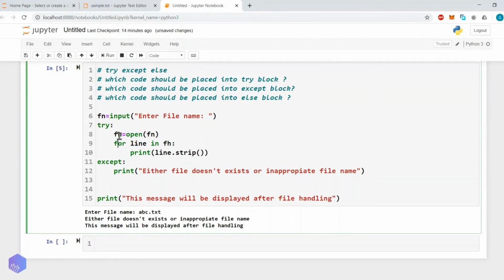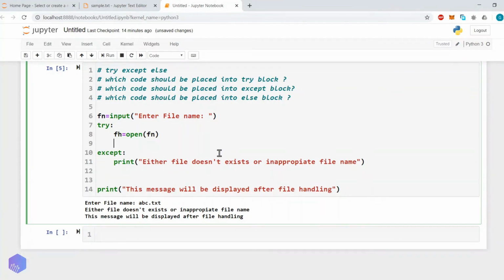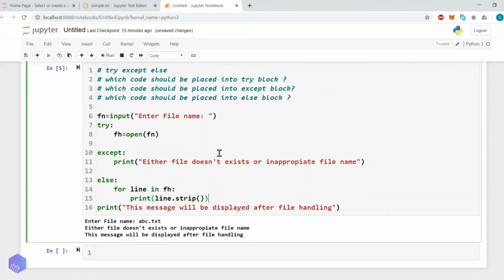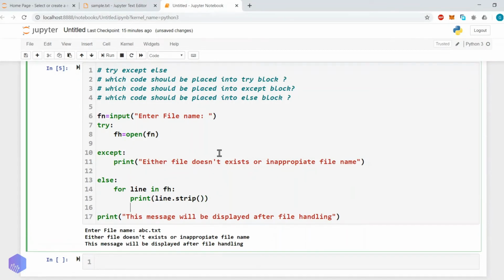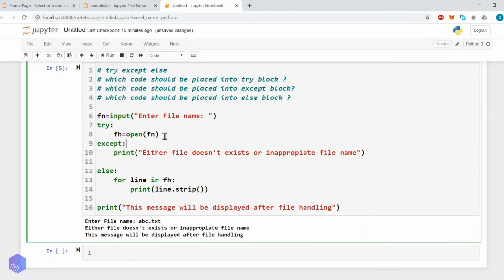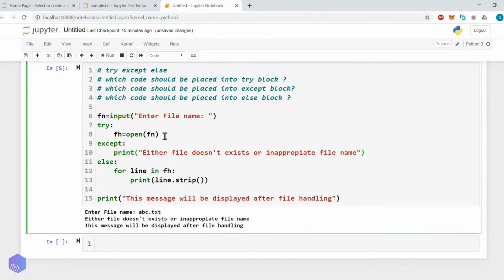Because if the file is opened properly, then this will perform the read operation. So this code we will place into the else block. Clear with this? So there will be very limited code inside the try block.